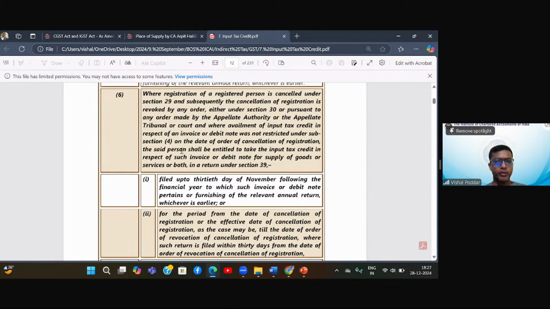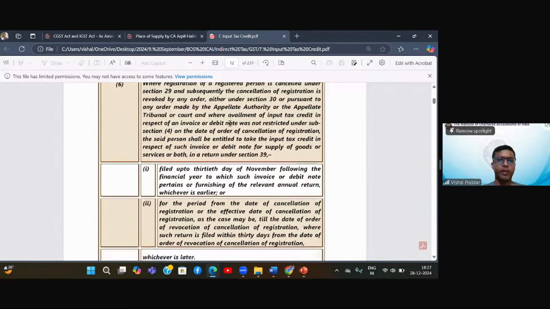Are you getting my point? Before the due date expires. Before the due date. Correct. So let us say it was cancelled or suspended in March 24, but this cancellation was revoked in October 24 only. Okay. Then what will happen?